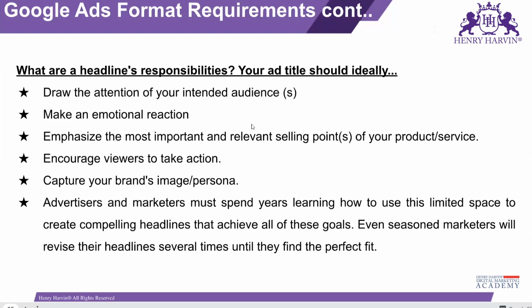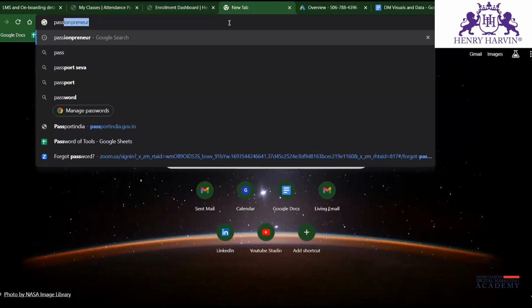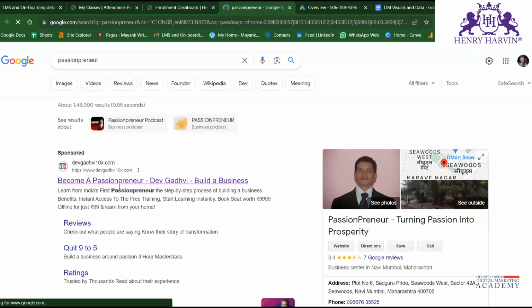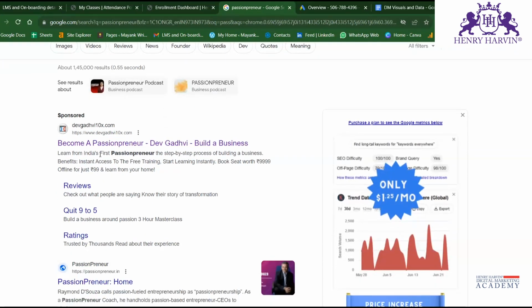Capture your brand image. If you have any particular thing that belongs to your brand, then definitely you can show the persona of your brand. For example, when I search these things, then this particular ad comes because this person has been promoting their service for a long time with the name of Passionpreneur. So this particular keyword belongs to this person, and it also becomes his identity.